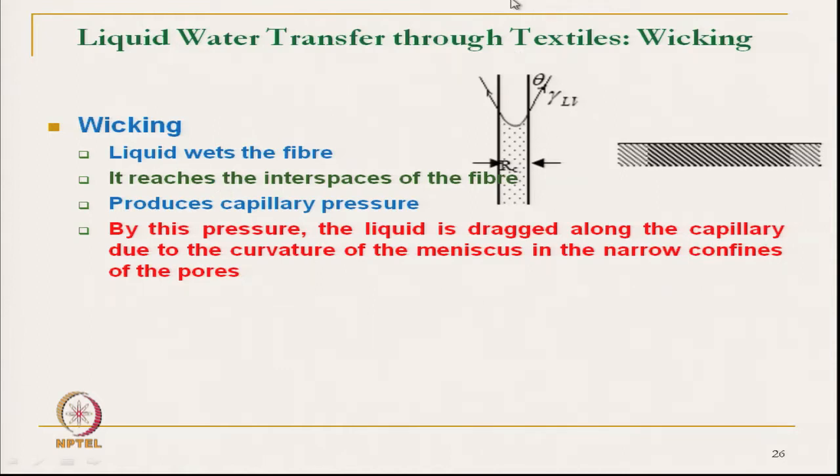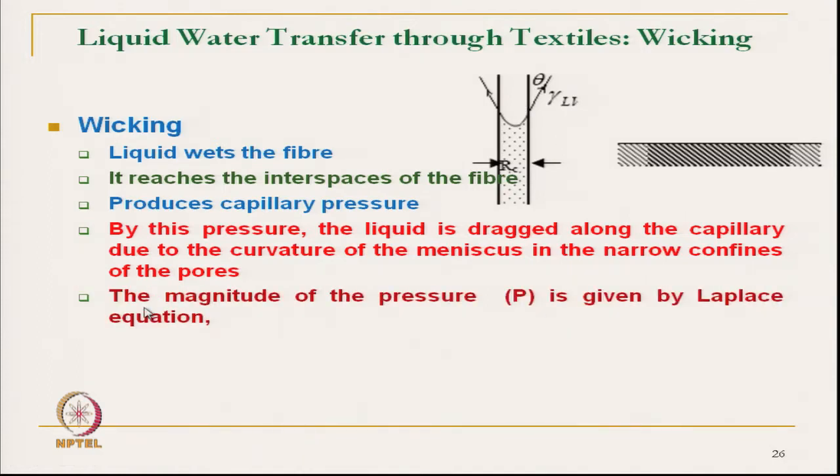This is due to the curvature of the meniscus, which depends on the contact angle. And the magnitude of this pressure is given by the Laplace law.